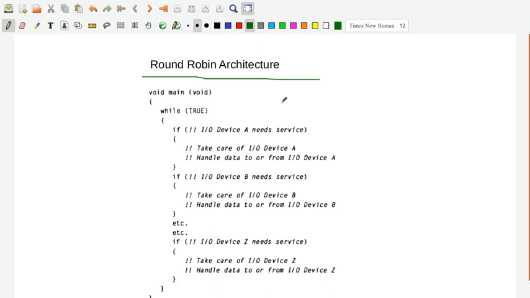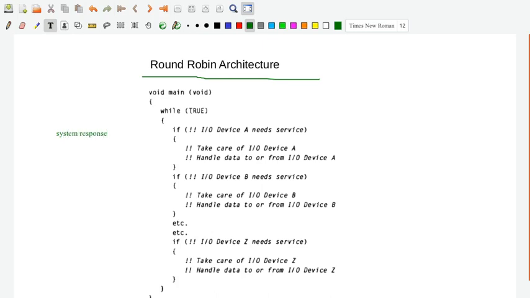Okay, before we discuss all these different architectures, one thing you have to understand is why we have to select a particular software architecture. See, the selection of the software architecture is going to tell you how much control you can have over the system response. So that is what we say, system response.